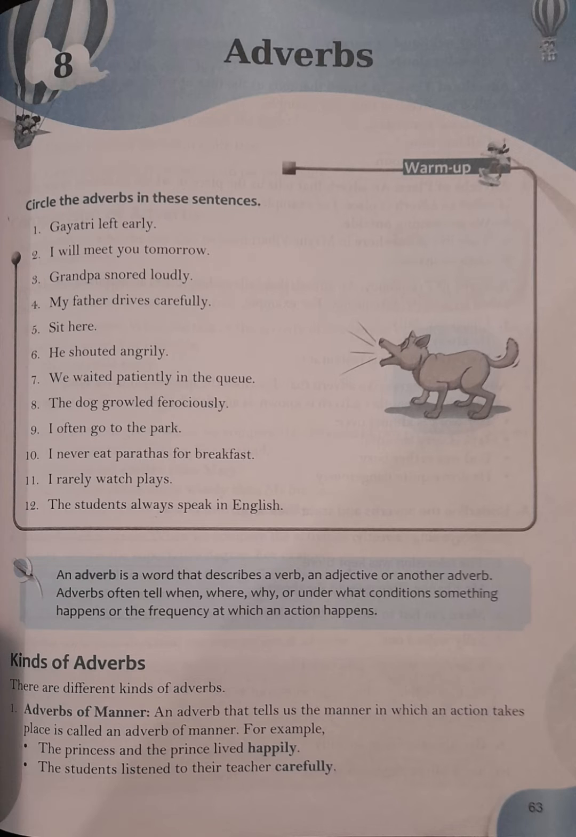In this you have to circle the adverbs in these sentences. Like first sentence is Gayatri left early. So here adverb is early, and it is adverb of time. वो हमें बता रही है गायत्री कब गई, कब लीव करा उसने. Early. I'll meet you tomorrow. When will I meet you? Tomorrow. Yes, tomorrow is the adverb and it is adverb of time.